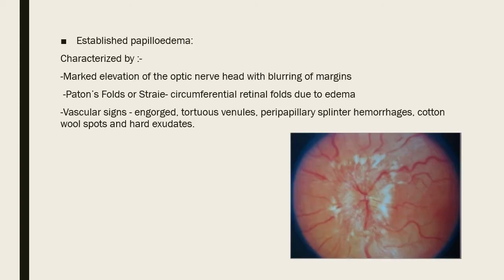Now there is a grading: mild and established papilledema. Established papilledema is characterized by marked elevation of the optic nerve head with blurring of the margins, patterns, folds or striae, which is circumferential retinal folds due to edema, and vascular signs in the form of engorged tortuous venules, peripapillary splinter hemorrhage, cotton wool spots and hard exudates. These are the signs of established papilledema.